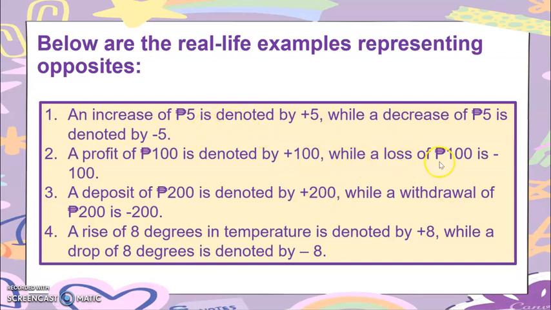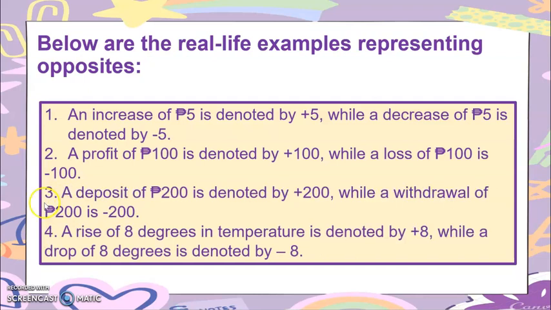While a loss of 100 pesos is negative 100. Sorry ha, let me just correct this one. Again, while a loss of 100 pesos is negative 100. Loss, perde. Kumbaga, nagbaligya ka, imbis nga maginansya ka, ikaw pinanabunan. So, that is negative. Next. This is number 3, not number 1. Number 3, a deposit of 200 pesos is denoted by positive 200 because deposit.